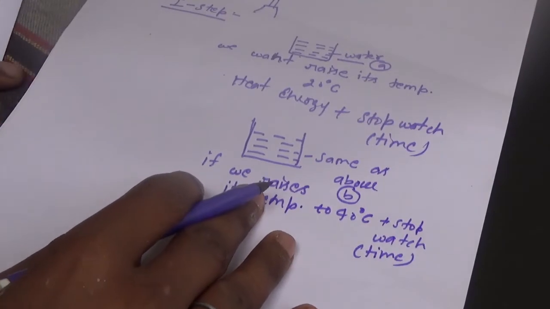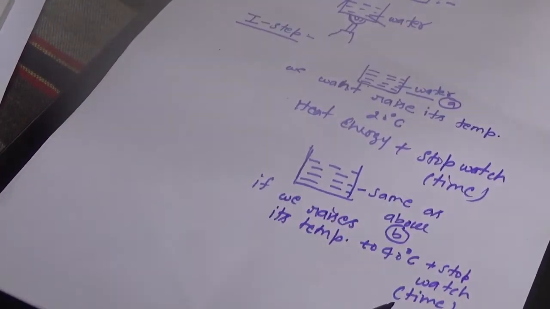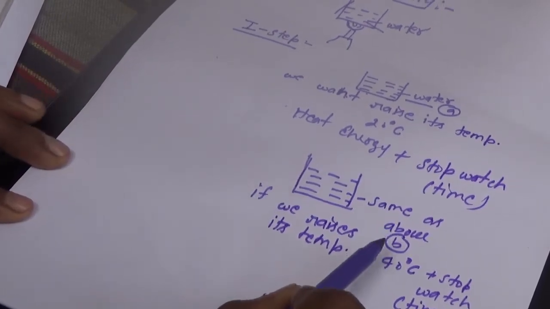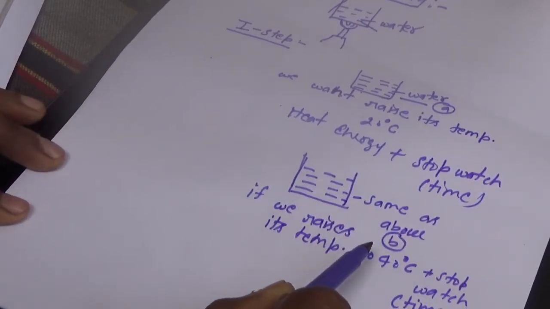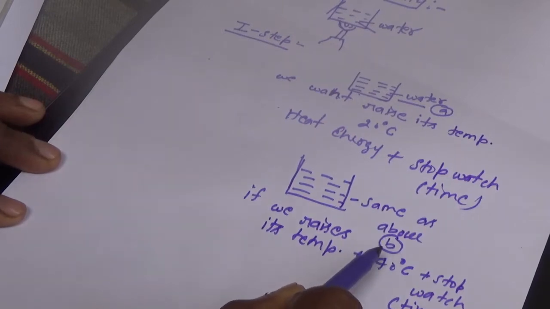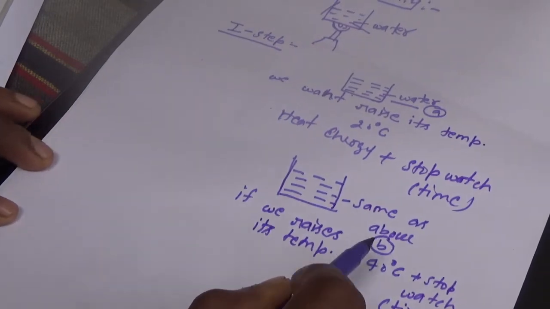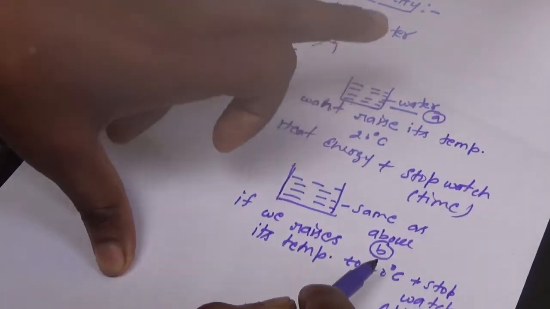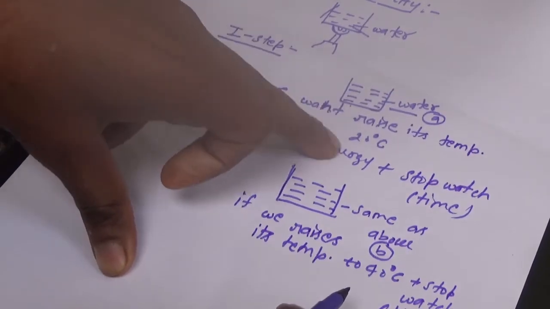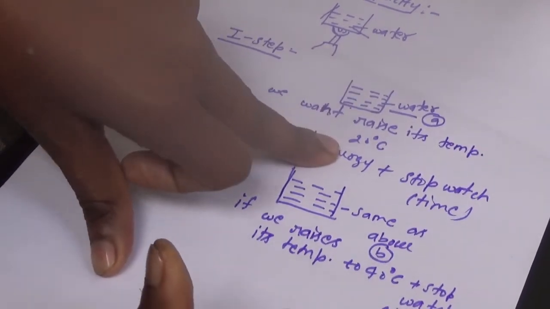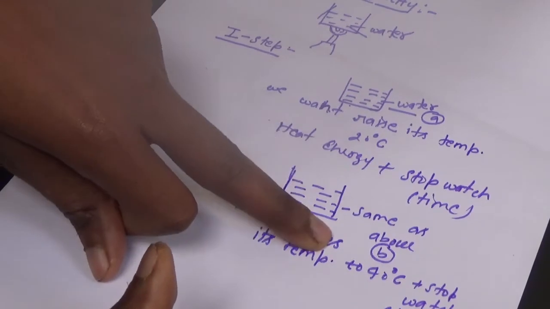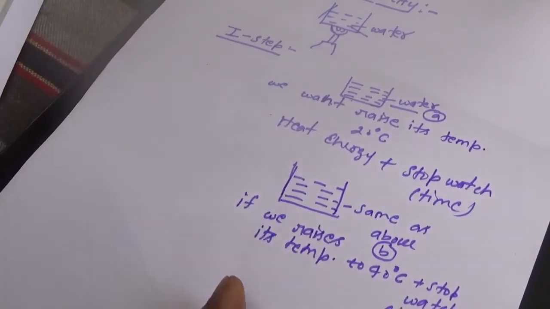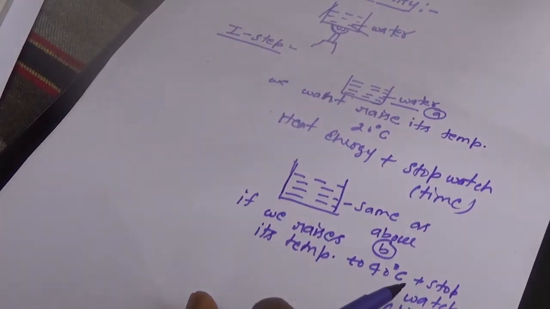Now students, what shall we see? In figure B the amount of heat energy supplied will be twice that of A. Why? Because in figure A we raised the temperature by 20 degrees Celsius, but in figure B, for the same amount of substance, we raised it by 40 degrees Celsius.